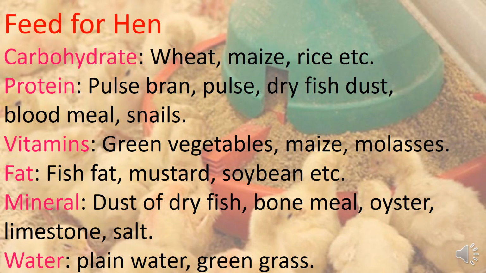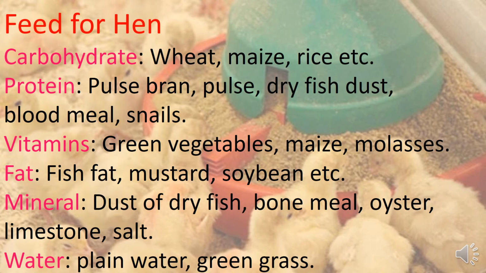Now the feed for hen. If the hens are provided with balanced food, then they will give regular eggs and they will grow up healthy. And 6 elementary sources are present for the hen's food, and the elements are carbohydrate, protein, vitamins, fat, mineral, water. Firstly, the carbohydrate. If the food contains more carbohydrate, then the chicken will give more eggs and grow quickly, and it creates heat and energy in their body.